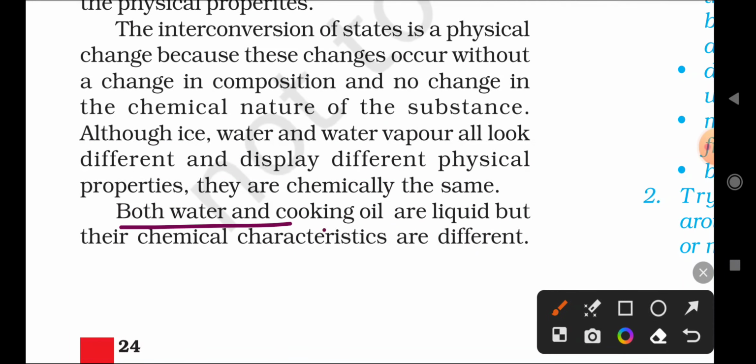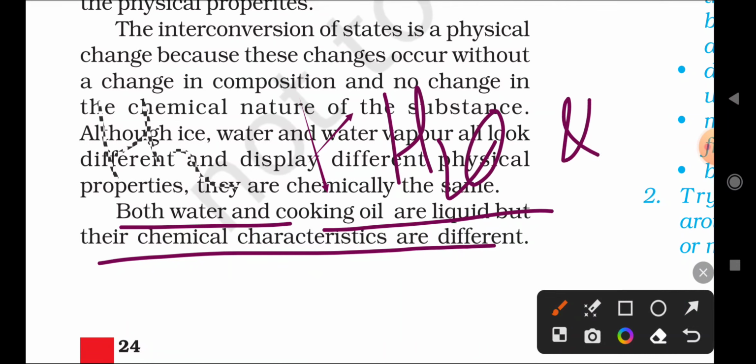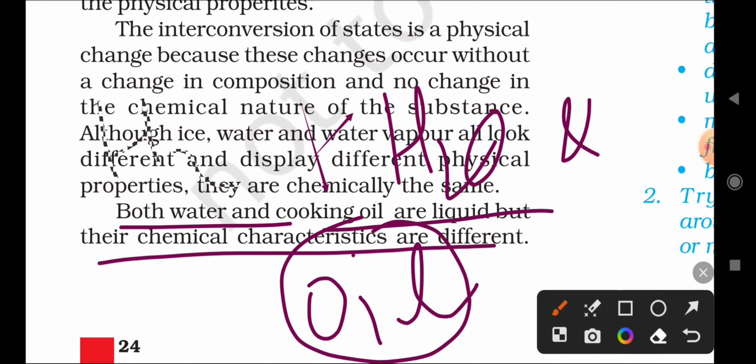Both water and cooking oil are liquid, but their chemical characteristics are different. Here, water and oil are both in the liquid state, but they do not share the same properties.